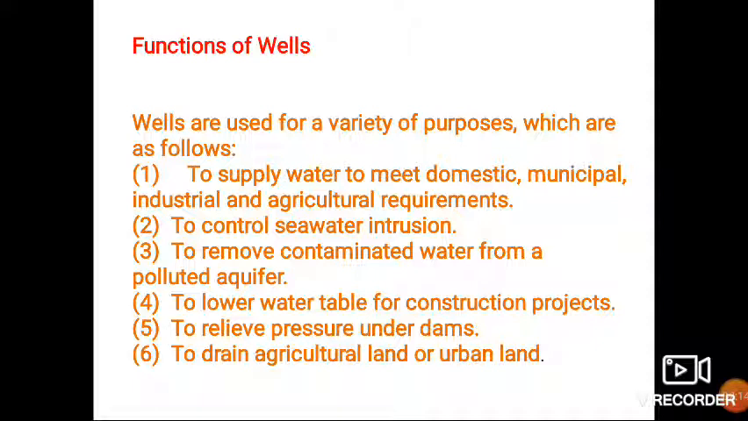Then, to relieve pressure under dams. Dams suffer water pressure and sometimes it is very high and it affects the stability of the dam. Hence, to relieve this pressure, wells are useful. And last is to drain agricultural and urban land. These are the main functions of wells.